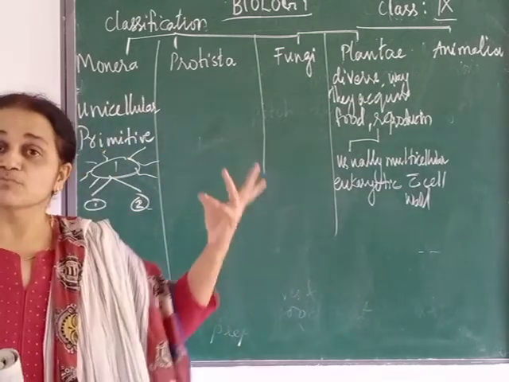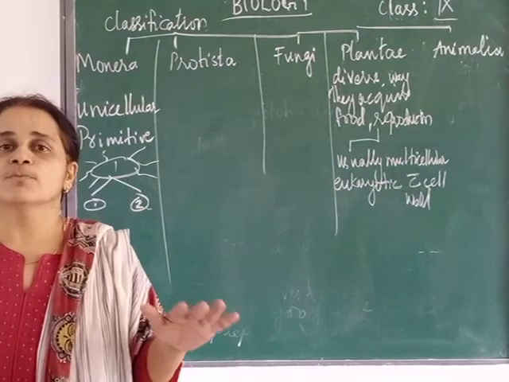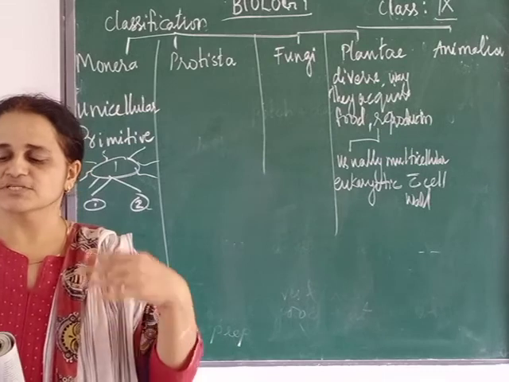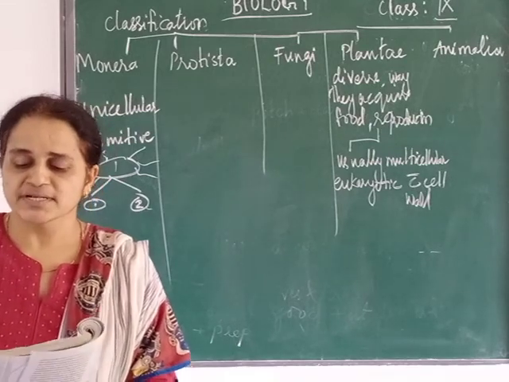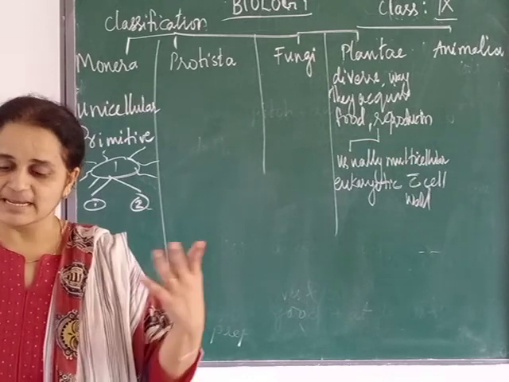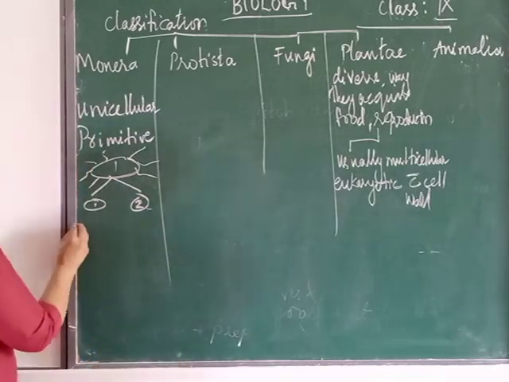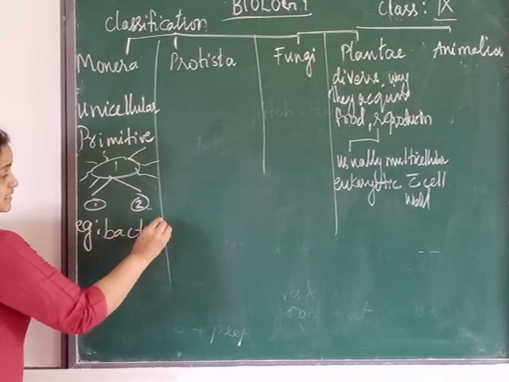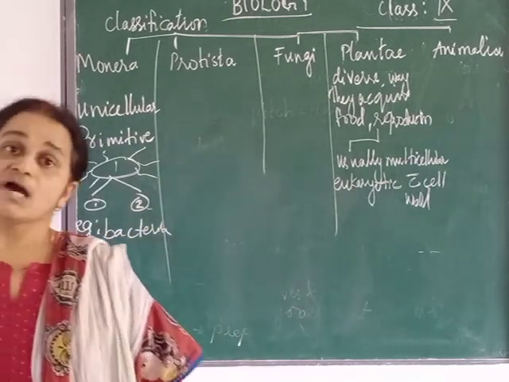So in Monera, they have some locomotory organs like flagella and cilia, which help in movement. Some Monerans cause disease, but others are helpful to people. For example, bacteria. There are some useful bacteria and some harmful bacteria.